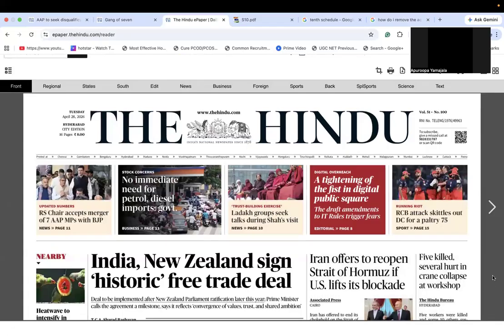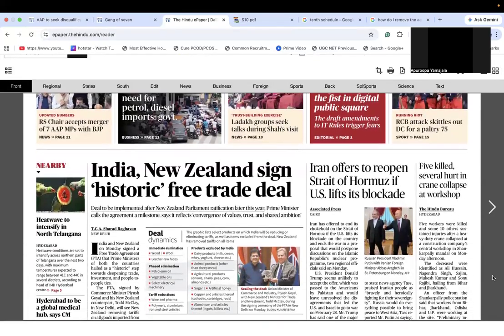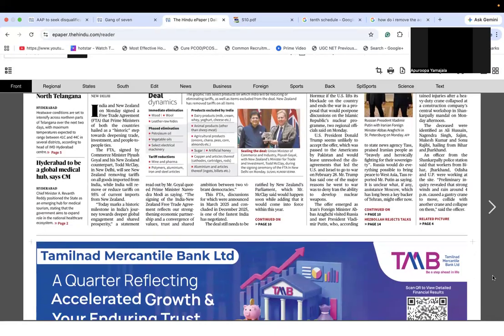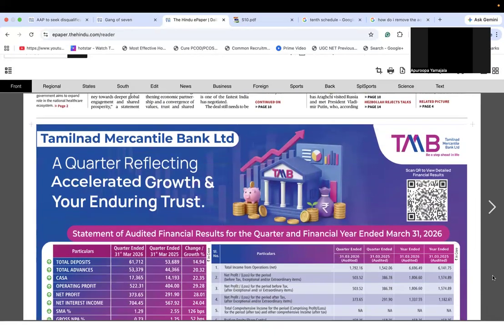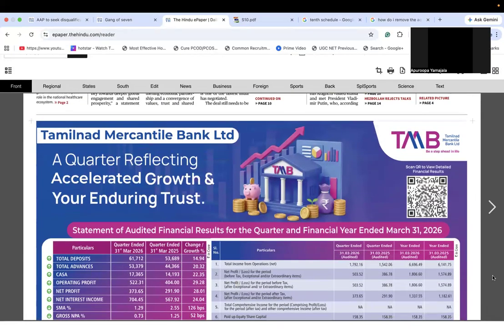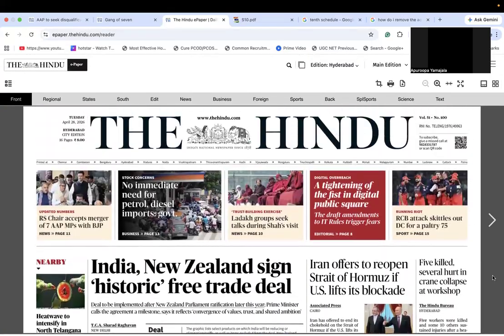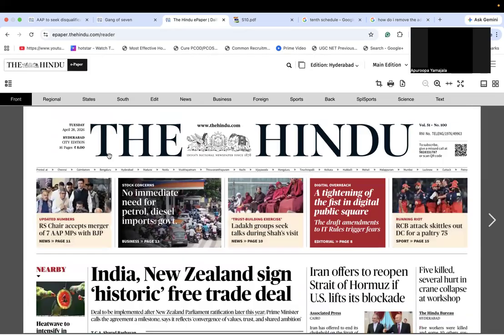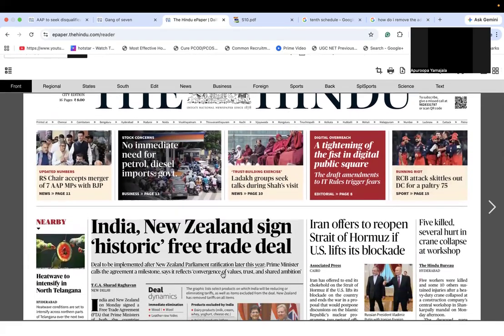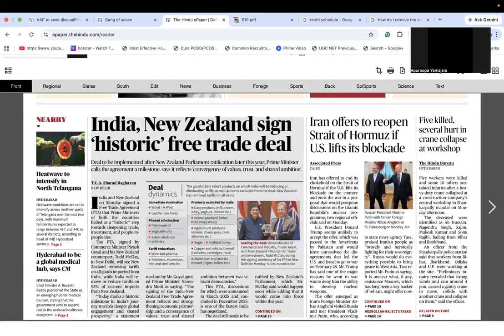So here we have the newspaper. Those are a lot of articles, and here you can see an advertisement. Tamil Nadu Mercantile Bank Limited. All right. So now we see that many articles. Now let's just look at one of them. India New Zealand sign historic free trade deal. Now this is nothing but the headline.